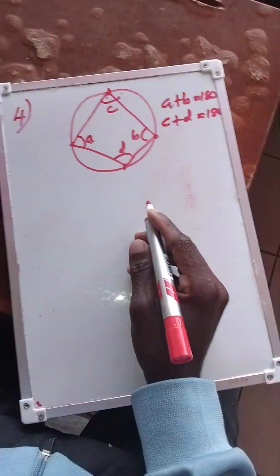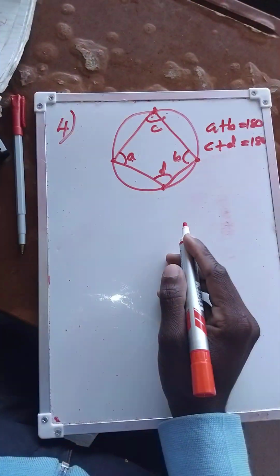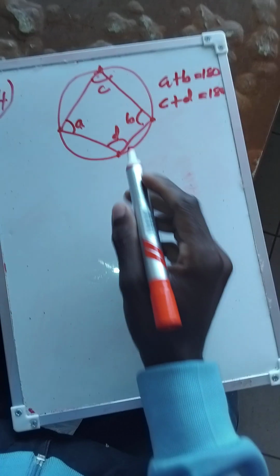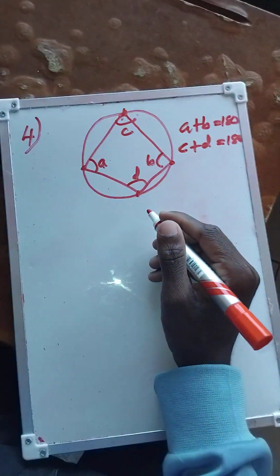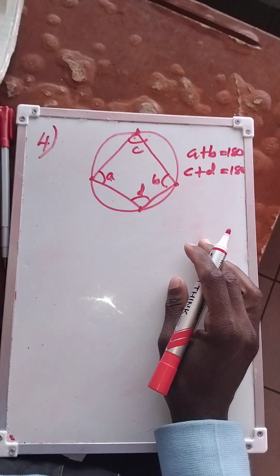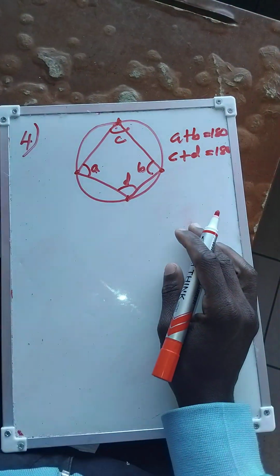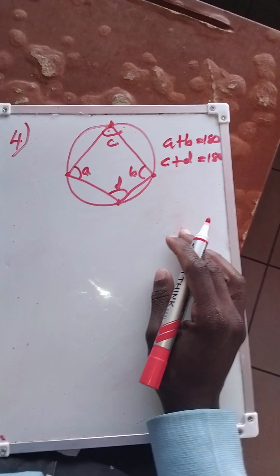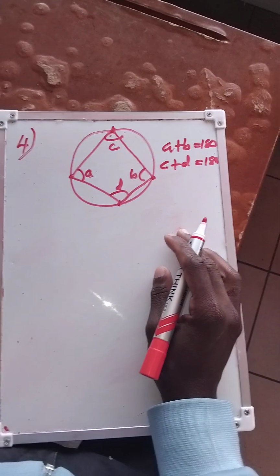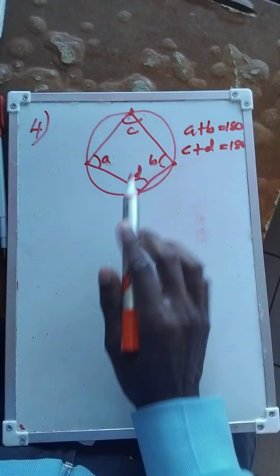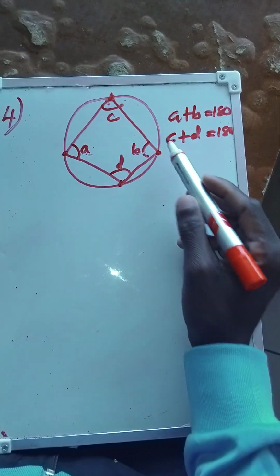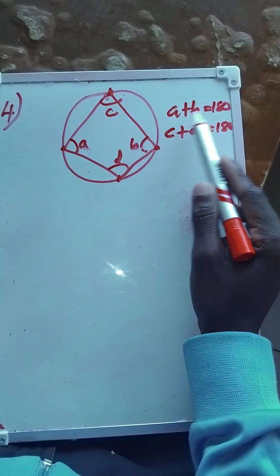So opposite angles of a cyclic quadrilateral are supplementary. So what is supplementary? Supplementary angles add up to 180, and complementary angles add up to 90 degrees. So opposite angles add up to 180 degrees. That's why A plus B we get 180.